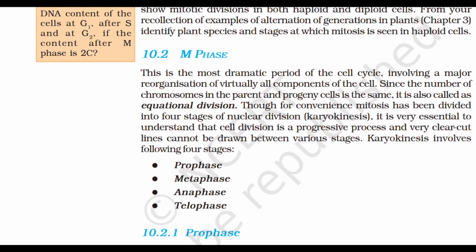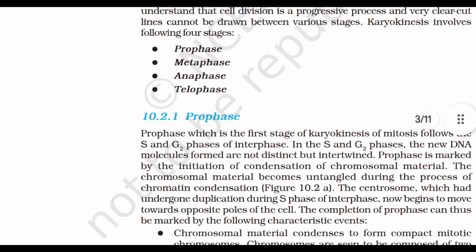This is the most dramatic period of the cell cycle, involving a major reorganization of virtually all components of the cell. Since the number of chromosomes in the parent and progeny cells is the same, it is also called equational division. Though, for convenience, mitosis has been divided into 4 stages of nuclear division, that is karyokinesis, it is very essential to understand that cell division is a progressive process and very clear-cut lines cannot be drawn between various stages. Karyokinesis involves the following 4 stages: prophase, metaphase, anaphase, telophase.